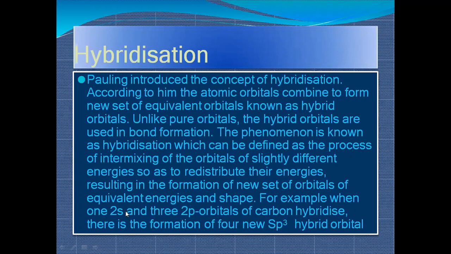If your 2s combines with the three p orbitals, at that time the hybrid orbitals that form will be sp3, in which one s orbital and three p orbitals combine together and form new hybrid orbitals. Okay.